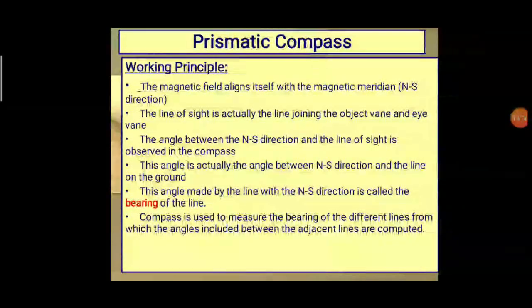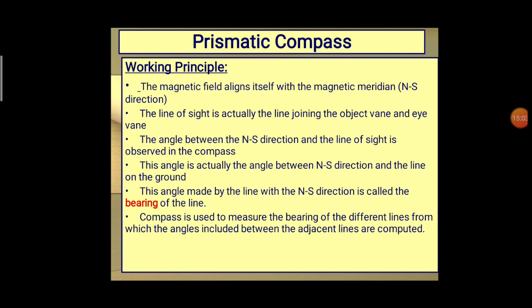Then the working principle. The magnetic needle aligns itself with the magnetic meridian, that is the north and south pole direction. The line of sight is the line joining the object vane and eye vane. This angle is between the north and south pole direction and the line on the ground.